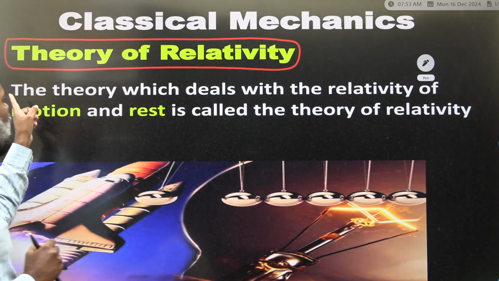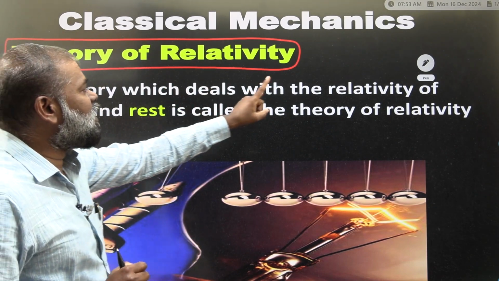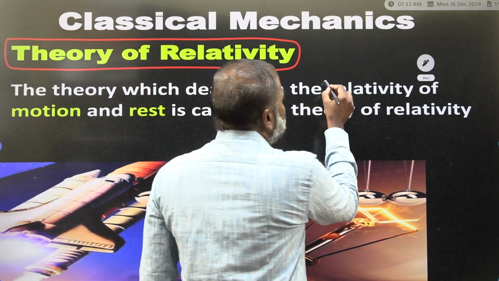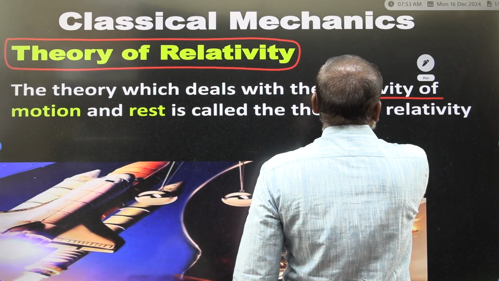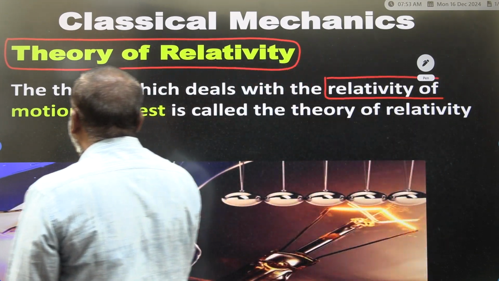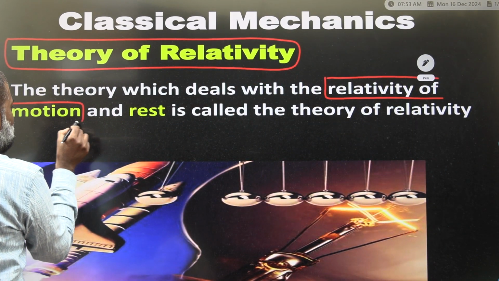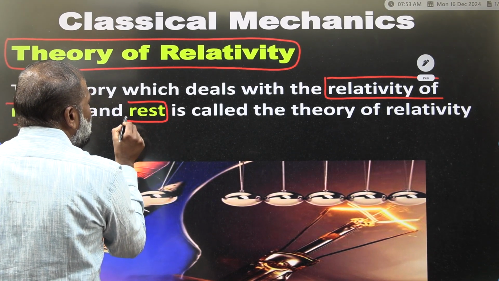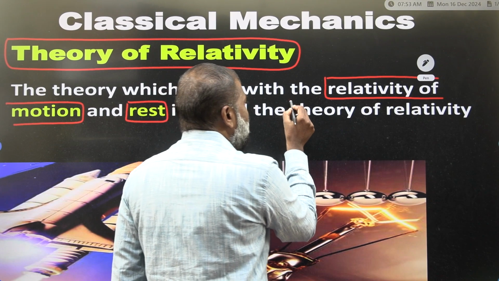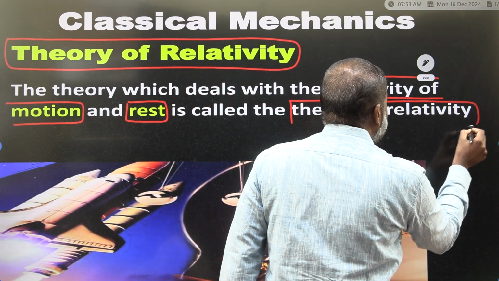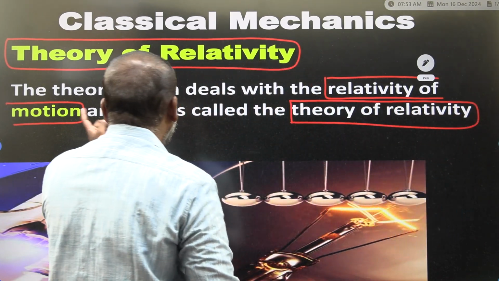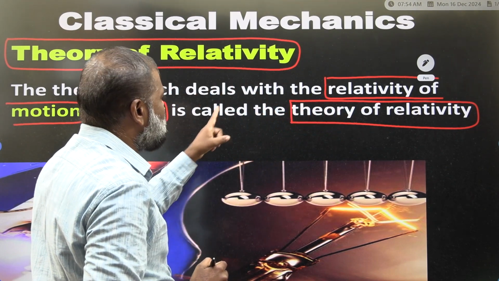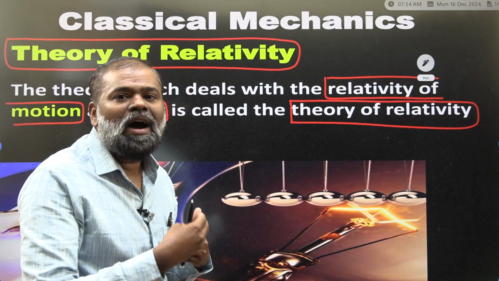The theory which deals with the relativity of motion and rest is called the theory of relativity.